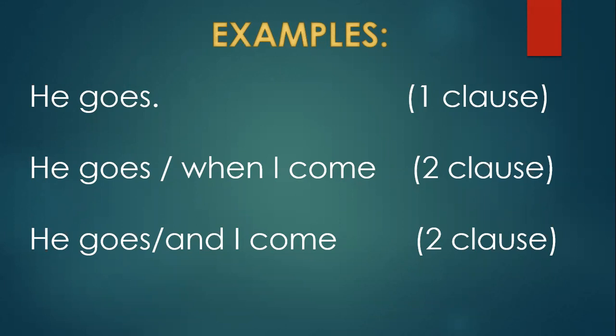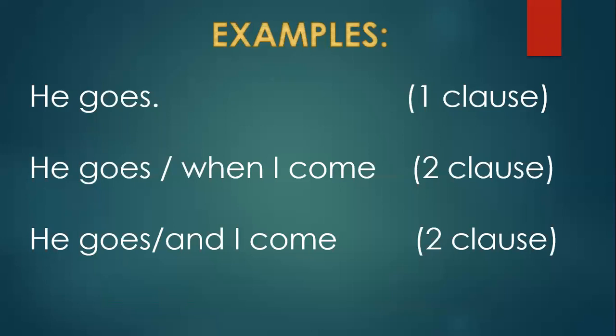Now see the next, third sentence: he goes and I come. Now you can divide the sentence into clauses. How can you divide the sentence into two clauses? Two clauses are there: he goes, I come, and they are joined with the conjunction "and". So he goes, one clause; I come, the other.